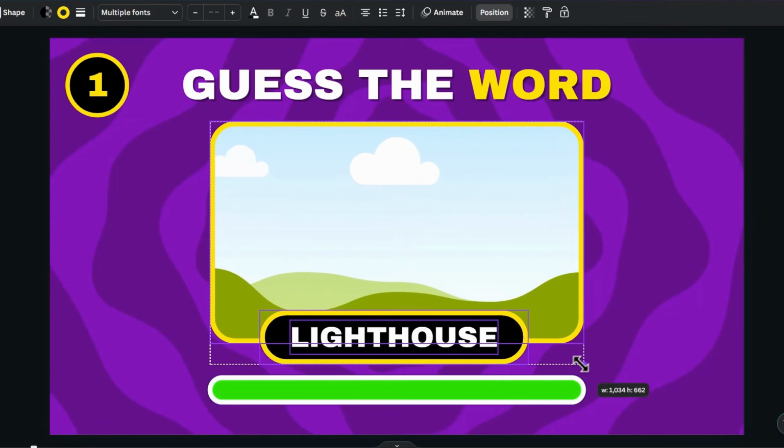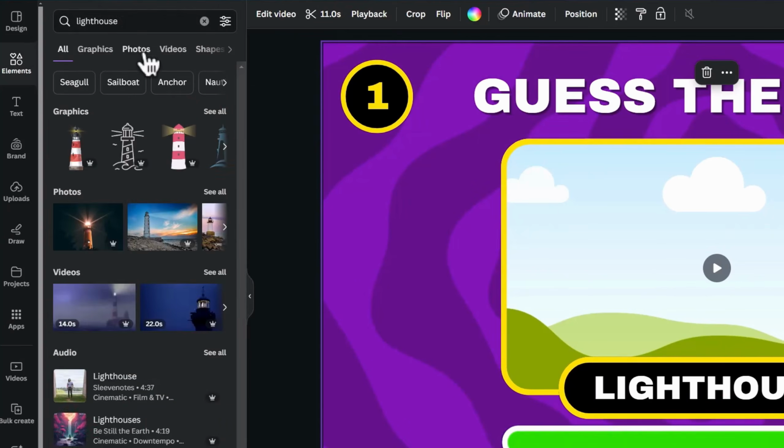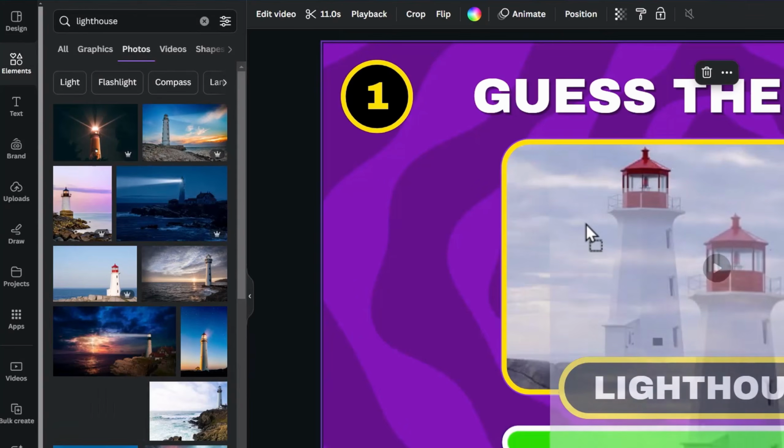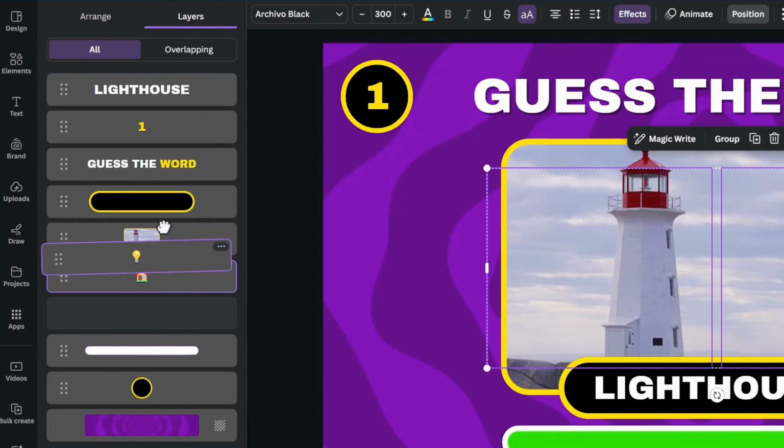Scale them up like this, and go to the Elements tab to search for Lighthouse under Photos. I will drag it onto the frame to replace it. Then we can go to the Layers tab. Click on the 2 emojis and drag them up.